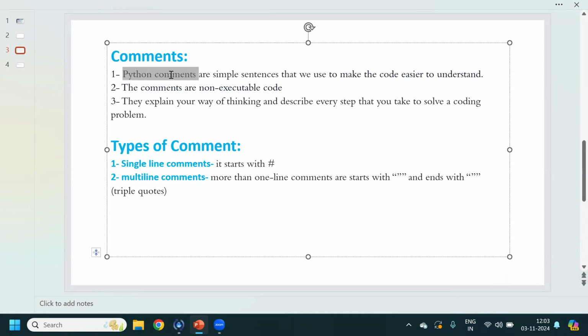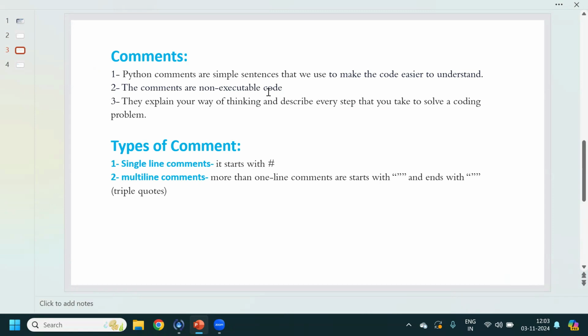I have written 3 points here. Python comments are simple sentences that we use to make the code easier to understand. Second point I have written, the comments are non-executable. Whatever comment you add in the code will not be executable. And third point, they explain your way of thinking and describe every step that you take to solve a coding problem. And there are two types of comment.